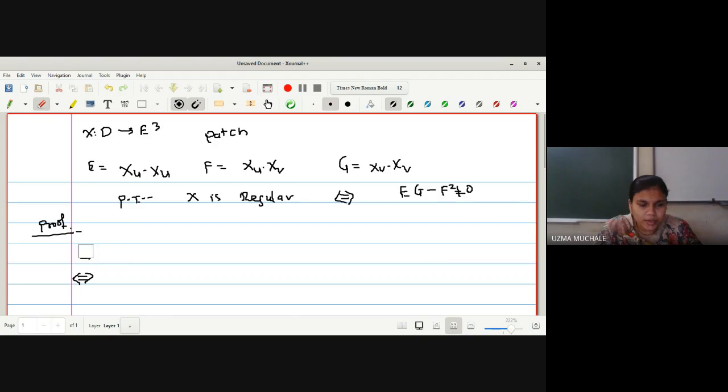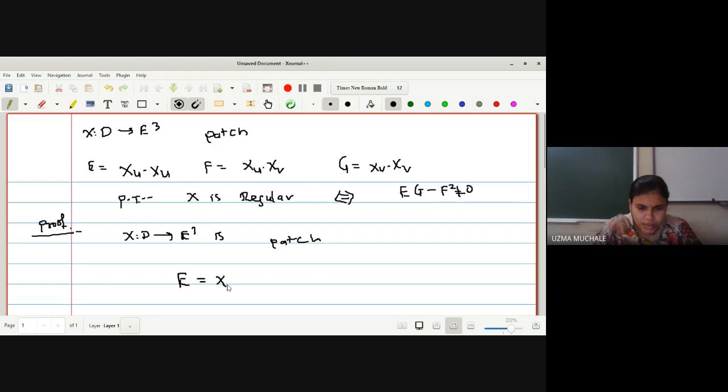What is given firstly? X is a patch, right? That x from D to E3 is a patch. Okay? So if it is a patch, it is 1-1 and regular, right? Now start with x is regular, it is given. We have to prove that EG minus F square is not equal to 0.